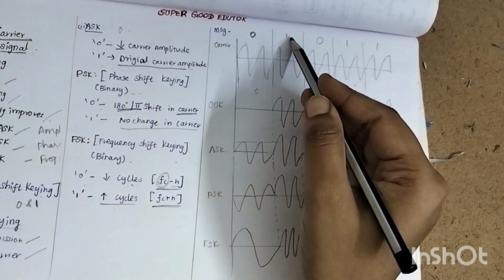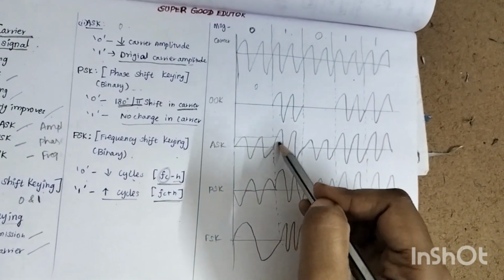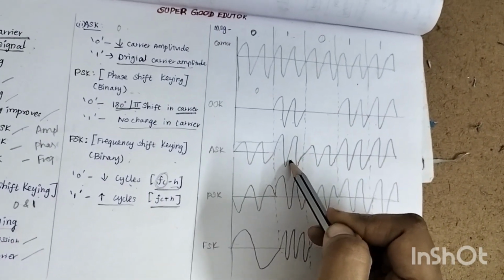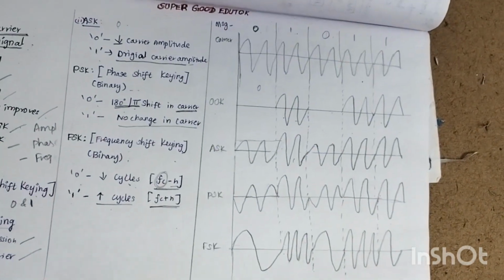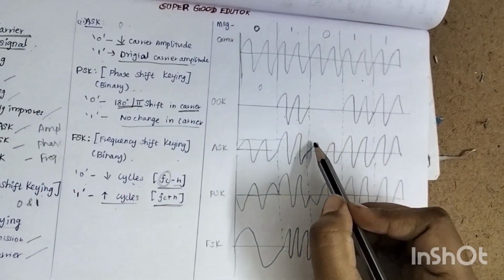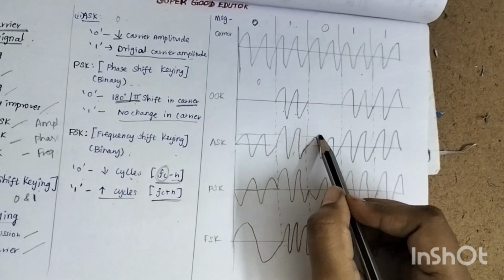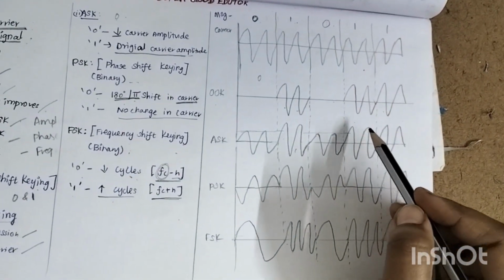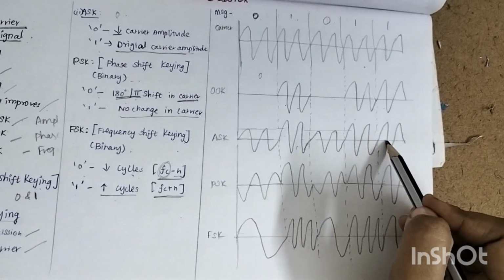When the value of the message signal is 1, the carrier signal is transmitted as it is with the original amplitude. Again, when the value of the message signal is 0, the carrier amplitude is reduced, and when it is 1, the amplitude of the carrier is the same.